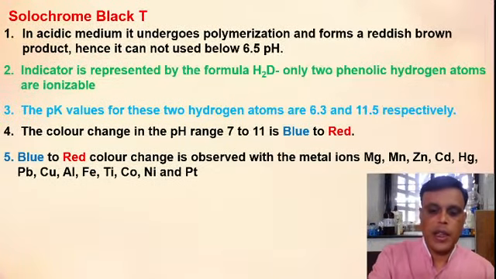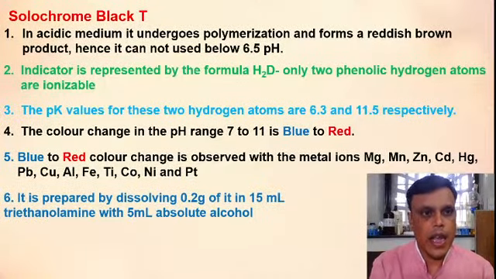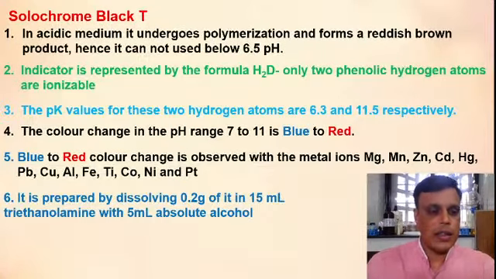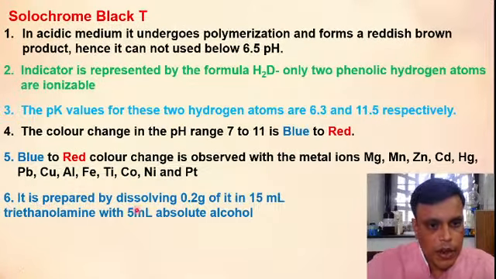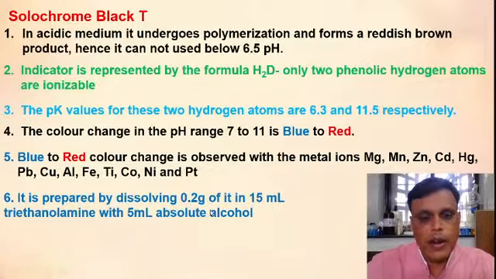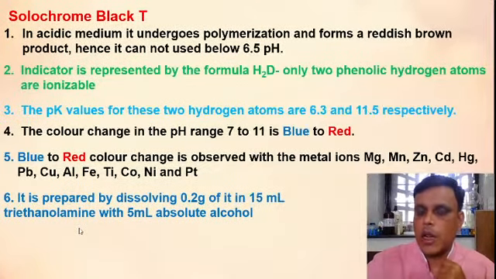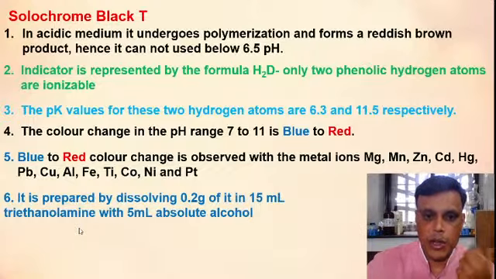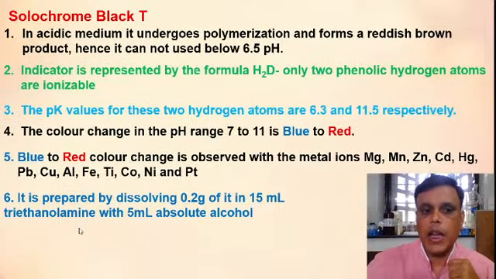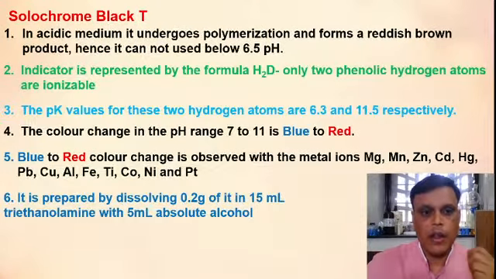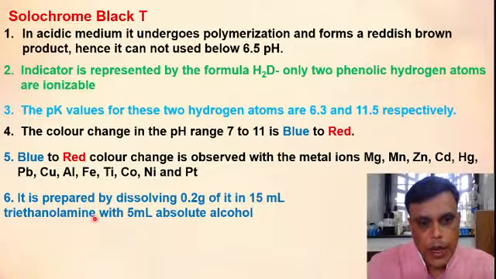Then the next and last property of Solochrome Black T indicator is how it is prepared. You have to weigh exactly 0.2 gram of Solochrome Black T indicator and dissolve it in 15 ml triethanolamine and 5 ml absolute alcohol.